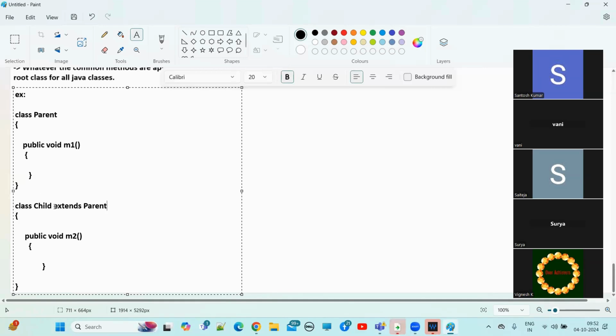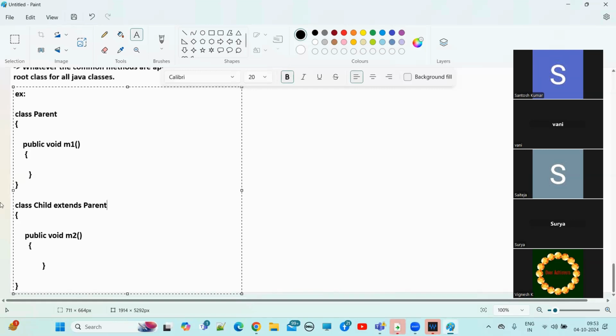Understand? This is the syntax, guys. Extends parent. Earlier, parent was a separate class and child was a separate class, so there was no relationship between these two classes. Now I'm maintaining the relation by using extends. So now parent is a parent class for the child class. Now there is a relationship.